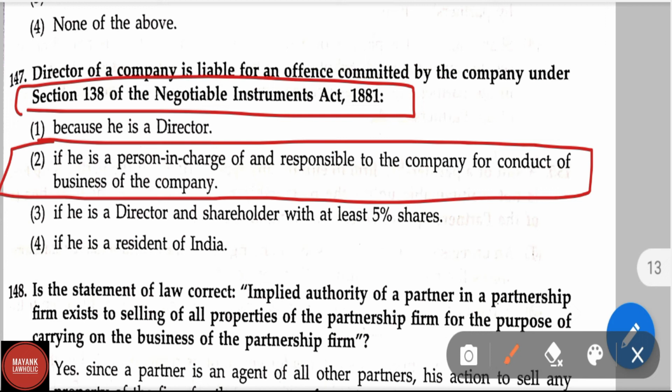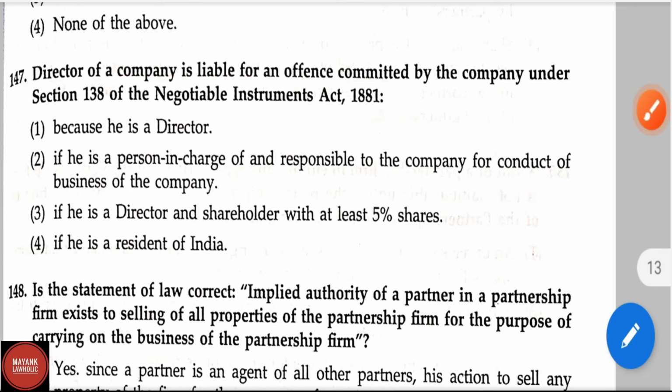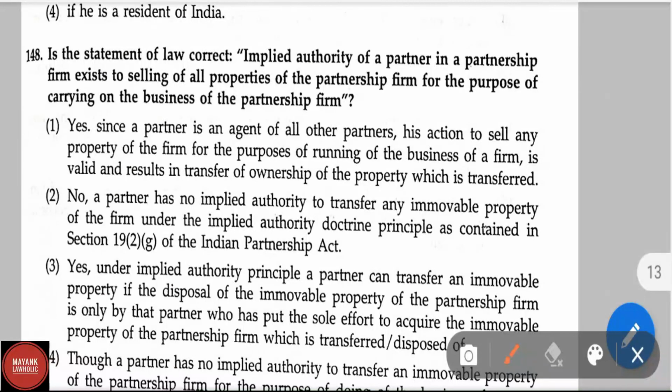Section 138 of Negotiable Instruments Act is related to the dishonor of check. This is one of the important sections in the Negotiable Instruments Act. Now let us move to question number 148. Is the statement of law correct? Implied authority of a partner in a partnership firm exists to sell all properties of the partnership firm for the purpose of carrying on the business of the partnership firm?